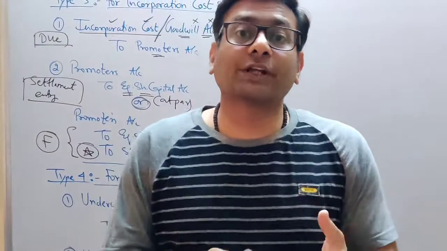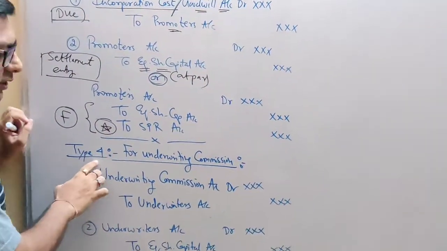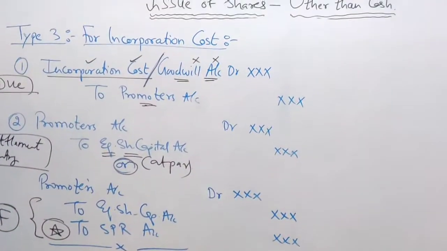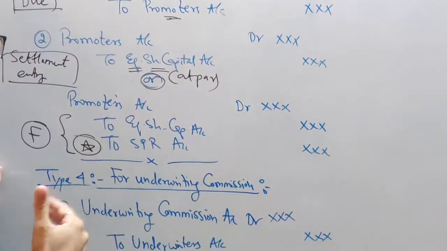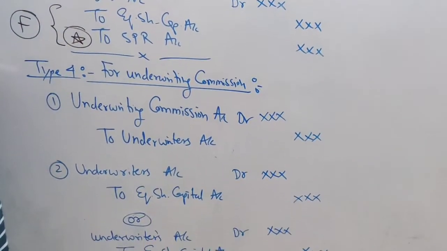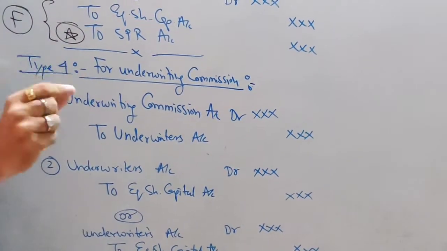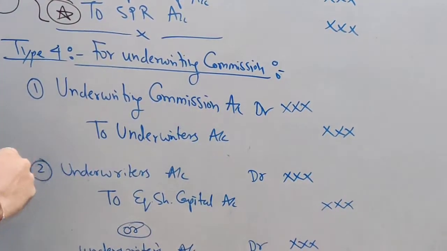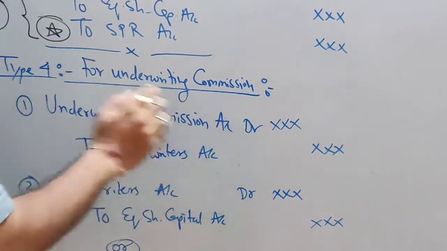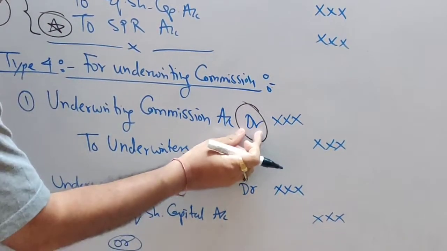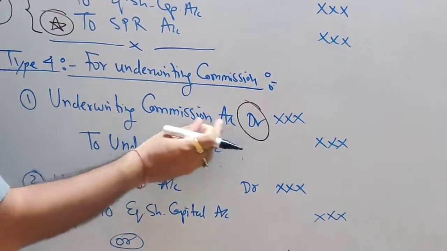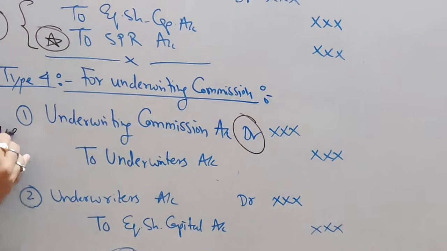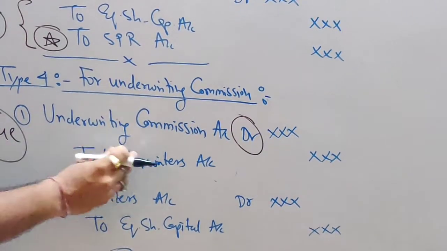Now let's see, students, how to record this. So this is your type 4, which is the last type under other than cash, for underwriting commission. If you think from the company's point of view, the company will have to give him commission. As I said, 2.5% is the highest commission. So if we have to pay commission to the underwriter, it is an expense. Then what does our accounting rule say? Debit all expenses and losses. So underwriting commission account debit, and it is payable to underwriter account. So this is your due entry, payable to underwriter, the due entry.